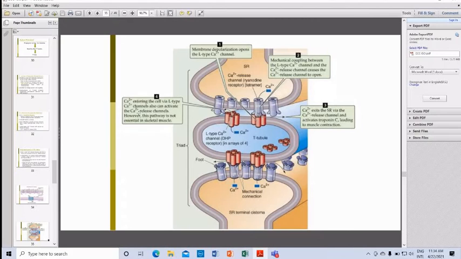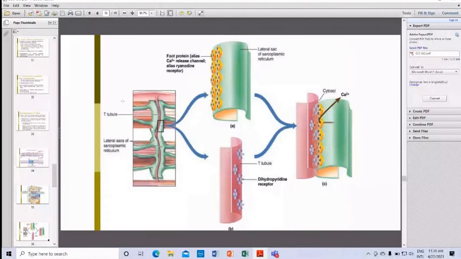In this picture, the green one is the membrane of the sarcoplasmic reticulum. These are the ryanodine receptors, also known as calcium release channels, and these are the foot plates from the dihydropyridine receptor.